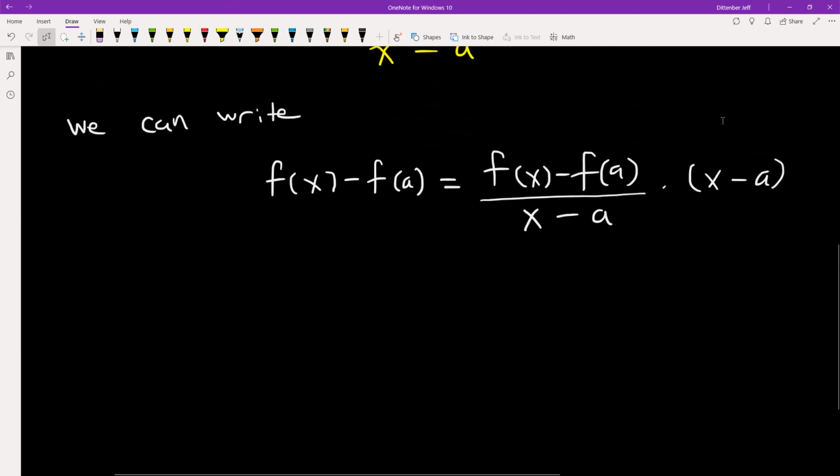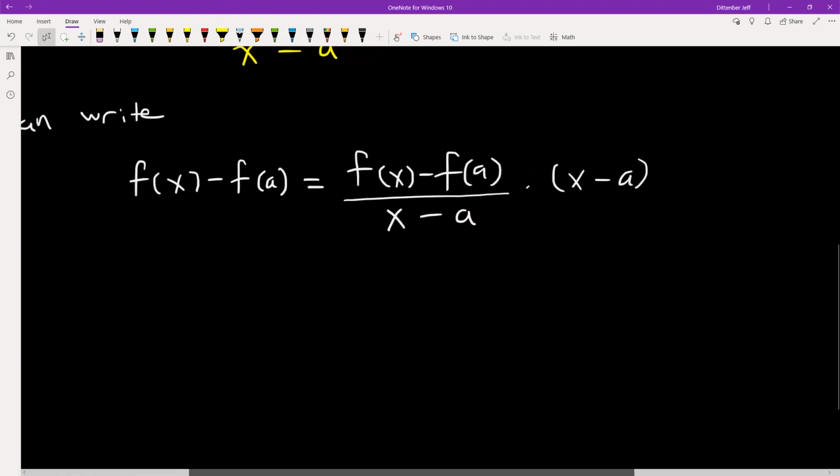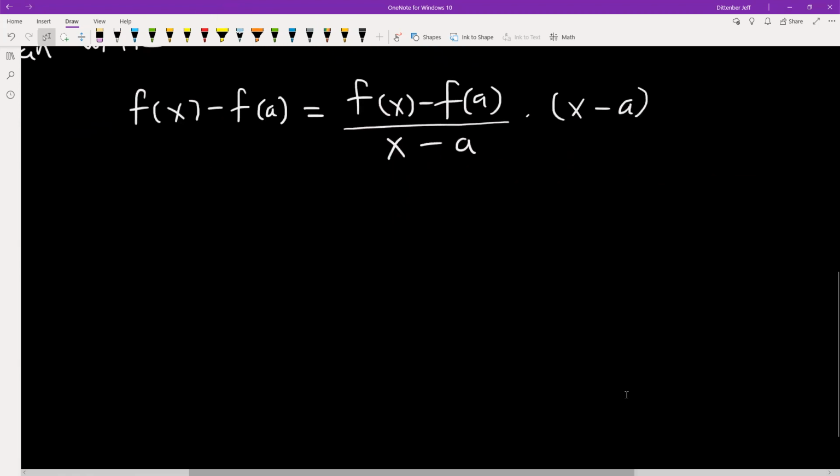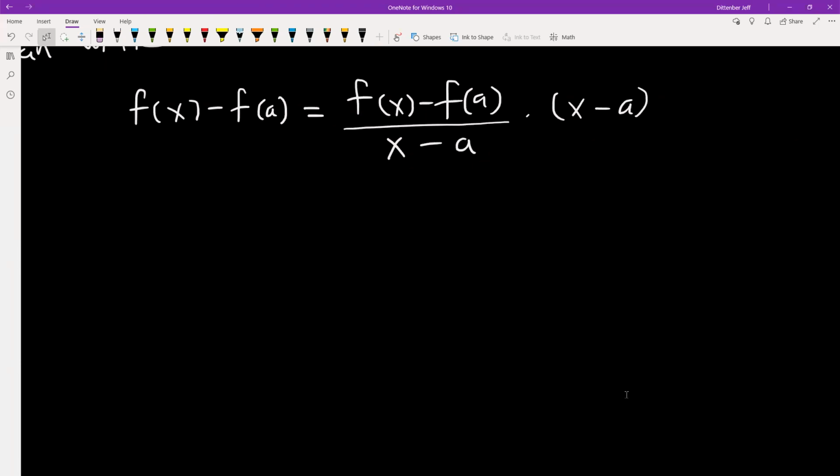Now I've got this expression, and this is basically the direction I want to head, because now I'm going to attempt to come up with that definition of continuity. Of course, I've already done this proof, so I know what I'm supposed to do.